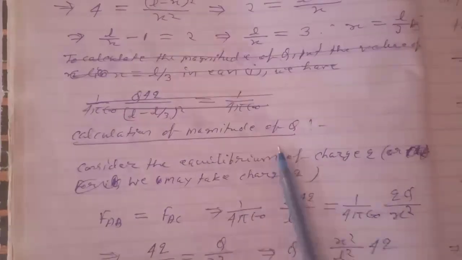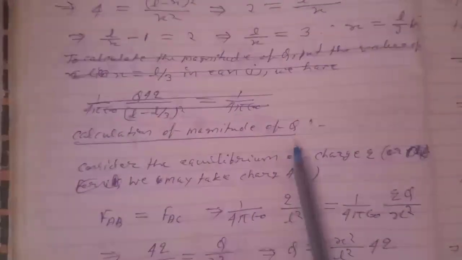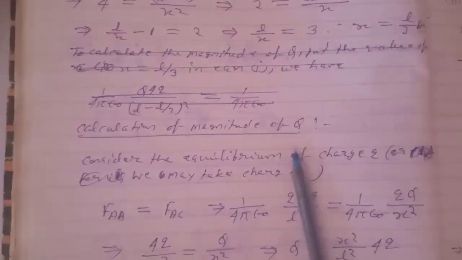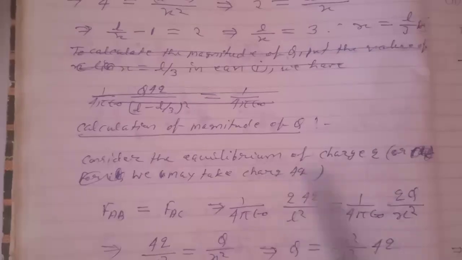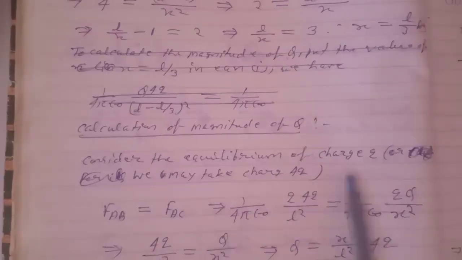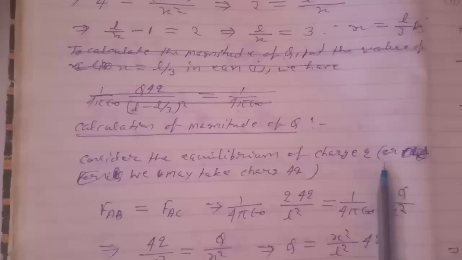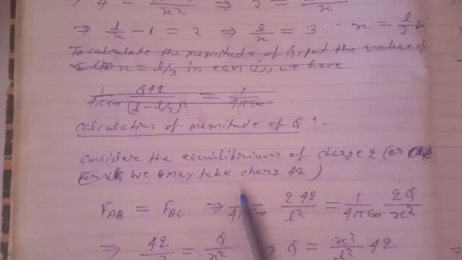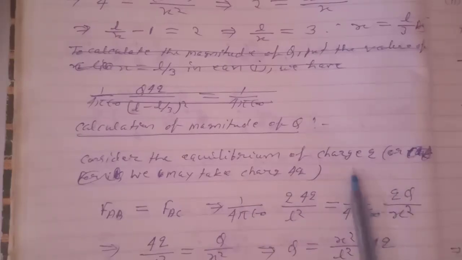Now, calculation of the magnitude of Q. Now we have to calculate the magnitude of Q. What should be the magnitude of Q for the system to be in equilibrium? Consider the equilibrium of charge Q, or we may take charge 4Q as well.